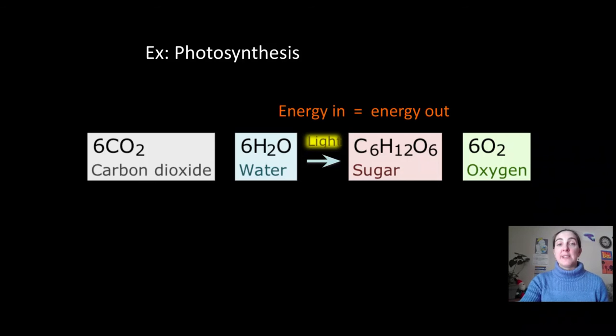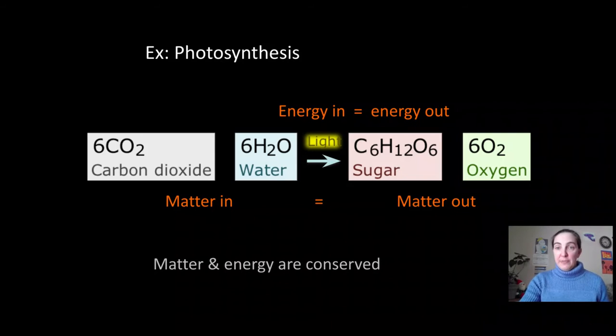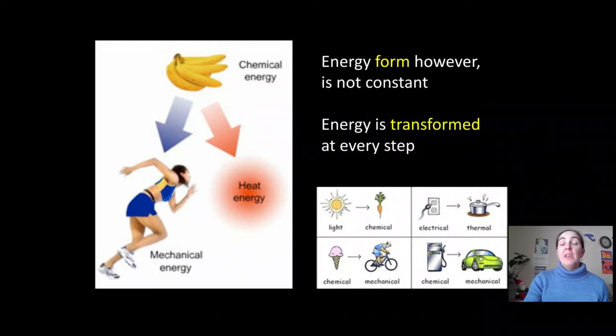So here's photosynthesis as an example. The amount of energy that comes in as sunlight and within the bonds of the molecules is equal to the amount of energy that comes out stored in the bonds of those various molecules. The same is true of matter. That's a different law, that's conservation of matter, but both matter and energy are conserved from the beginning of this reaction to the end. The form of energy, however, is not constant. It's transformed every step of the way.